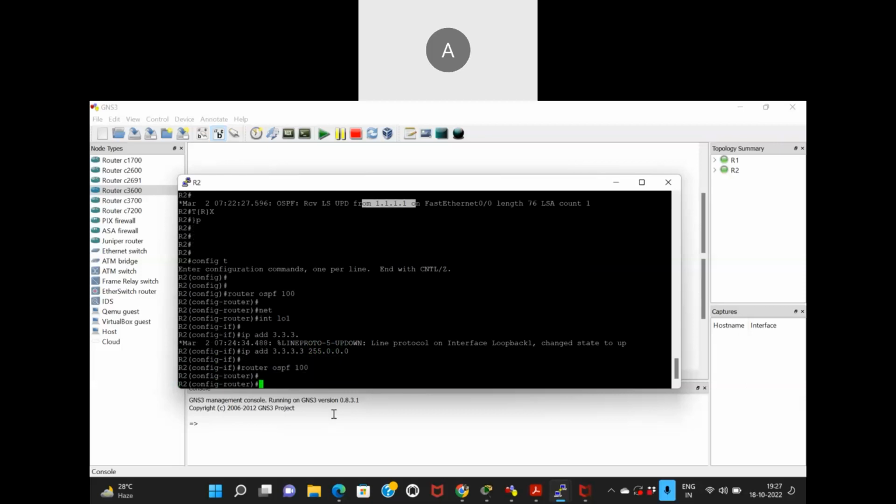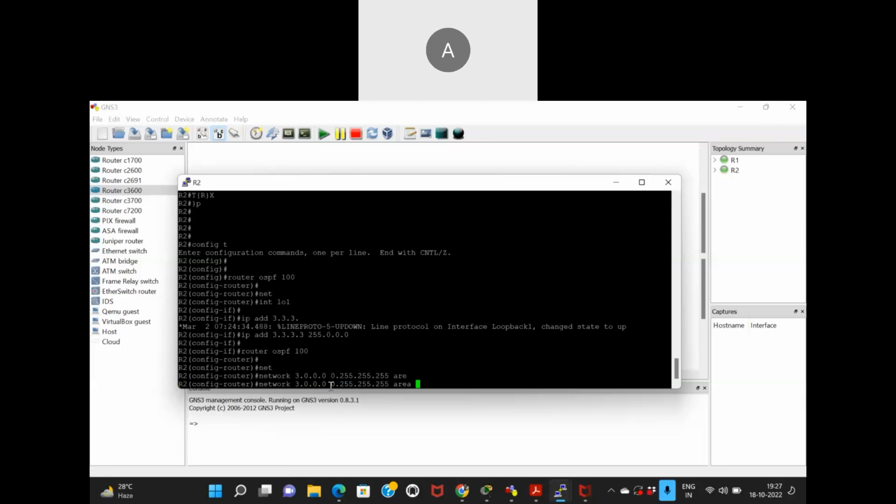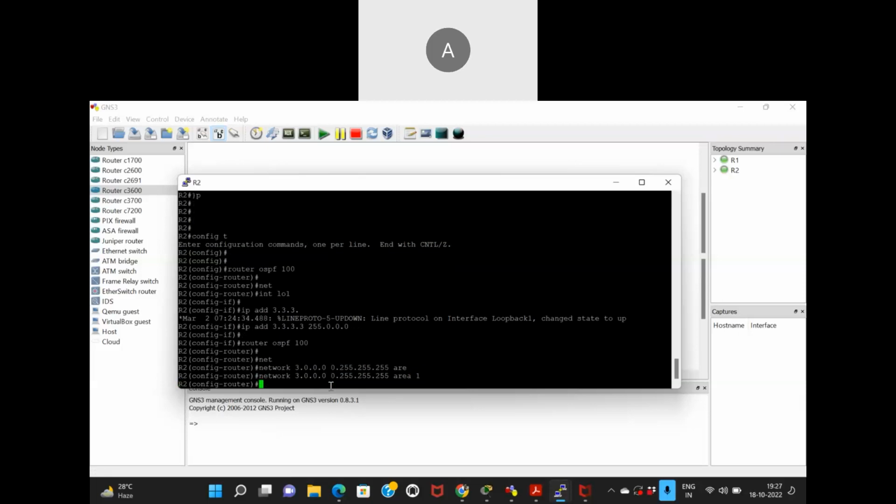and now let me do router OSPF. I'm going to tell the other router that I know the route to this place, this mall, this 3 network. It is class A, but it is in a different area, area number 1.